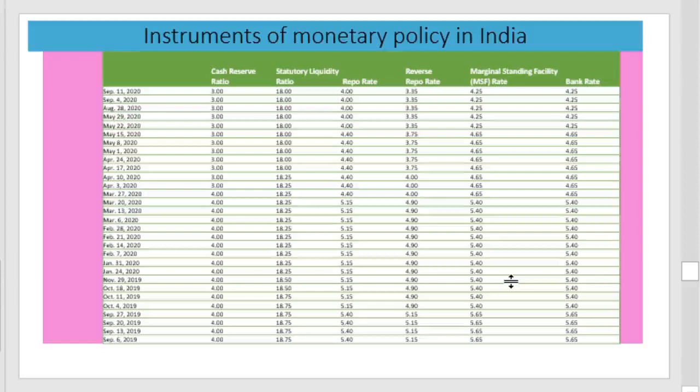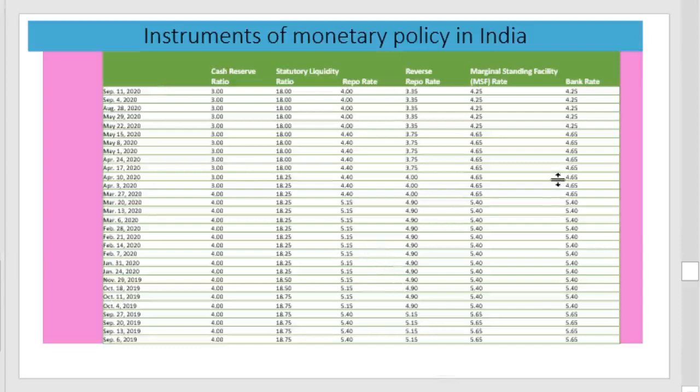During June 2019, the CRR was 4%, and now it is reduced to 3%. Similarly, SLR was reduced from 18.75% to 18%. Then the repo rate from 5.4 to 4% by September 11, 2020.